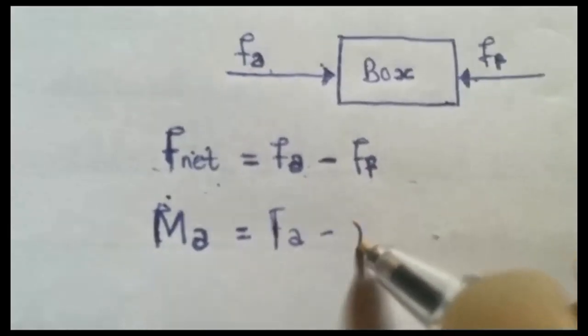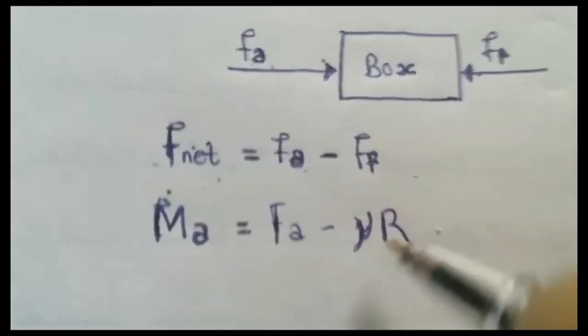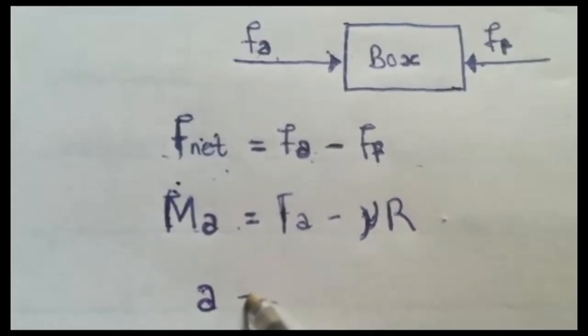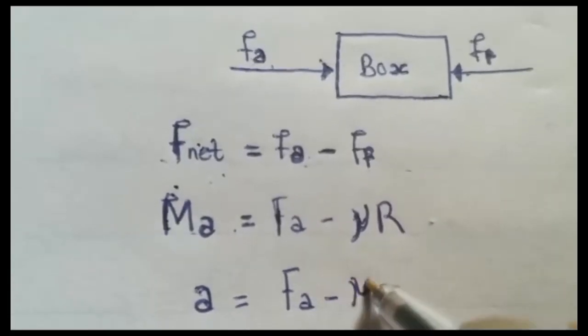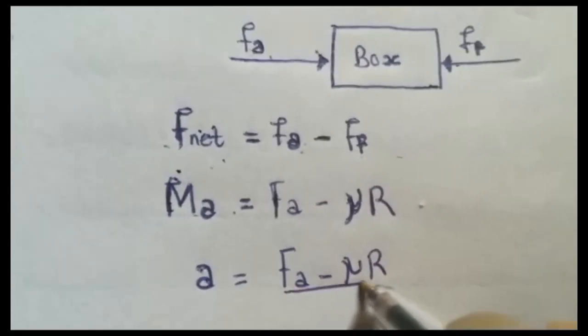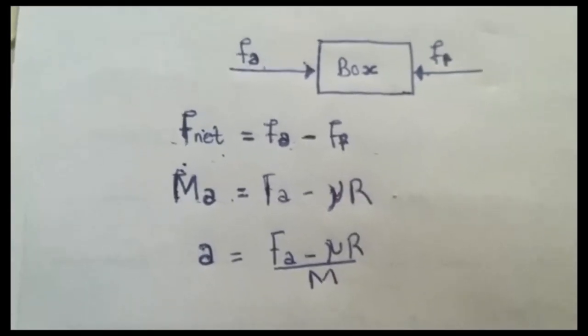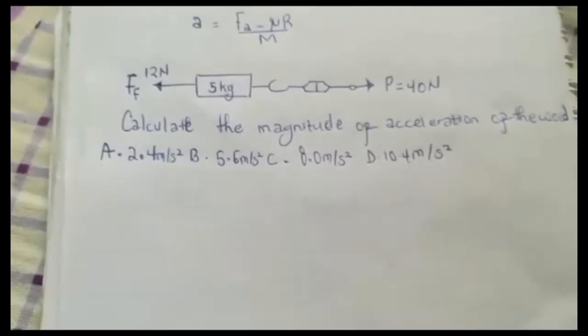The frictional force formula is what? The coefficient of friction times the normal reaction. So then your acceleration can now be equal to Fa minus μR, all divided by m. So this is how you can calculate acceleration.